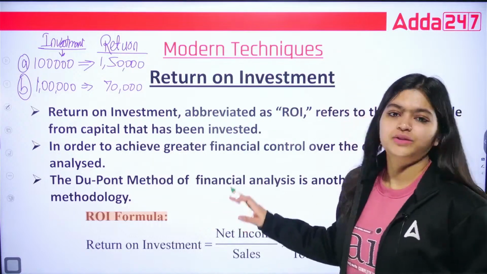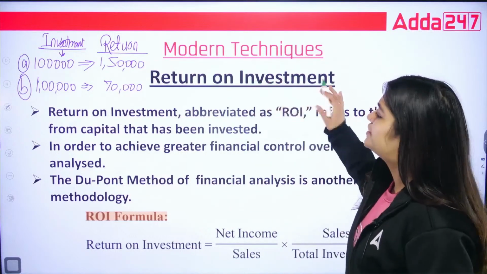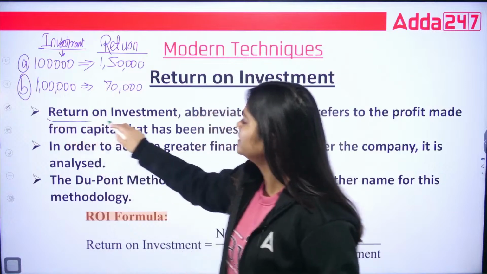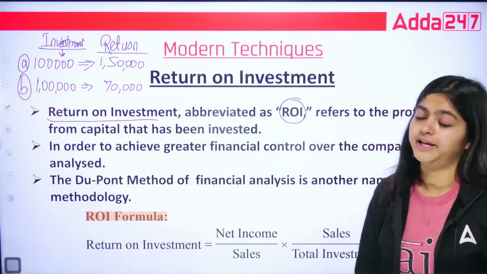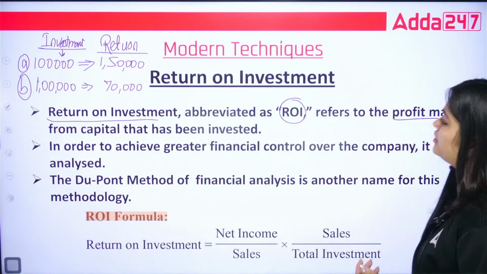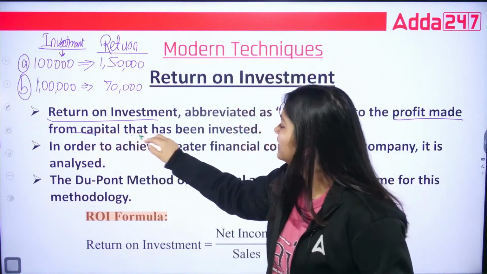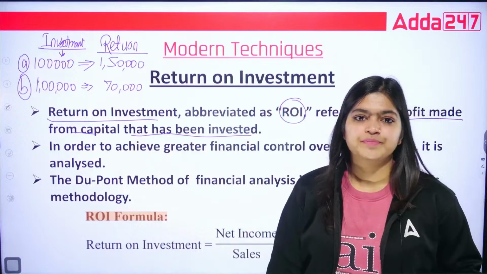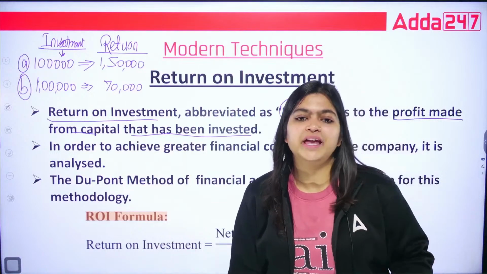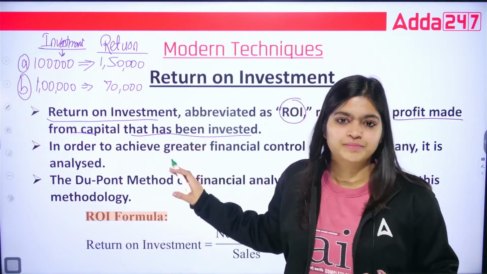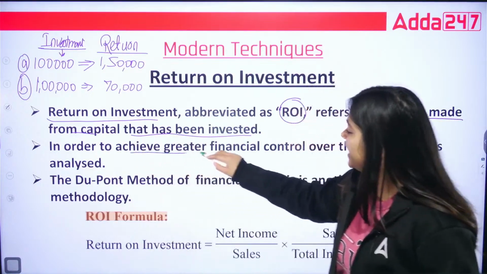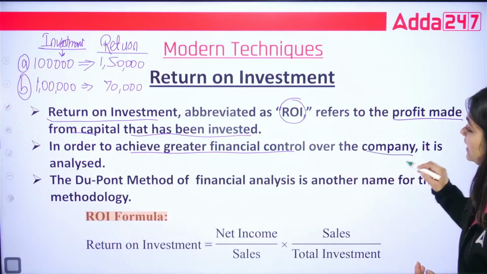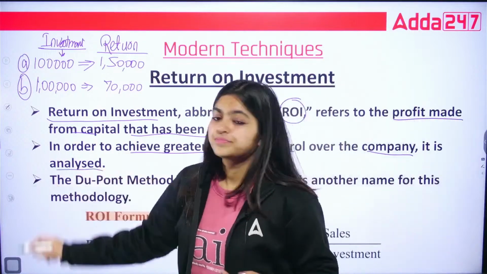Chalo, let's get back to this topic. So return on investment is what? This return on investment, you can use the abbreviation as ROI. It refers to the profit made from capital that has been invested. How much you are making from your invested amount. That is what ROI. So in order to achieve greater financial control over the company, it is analyzed.